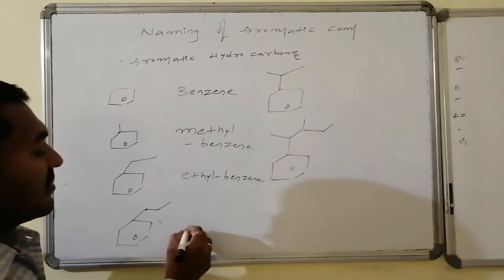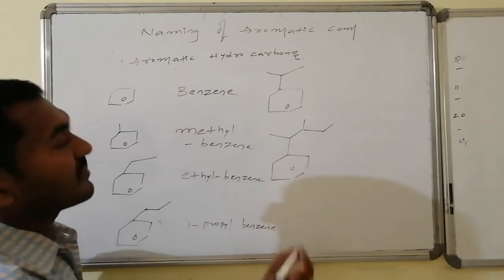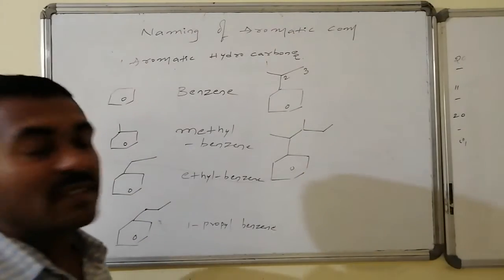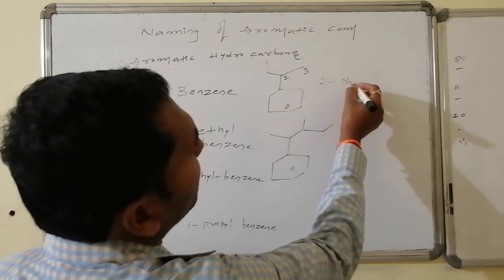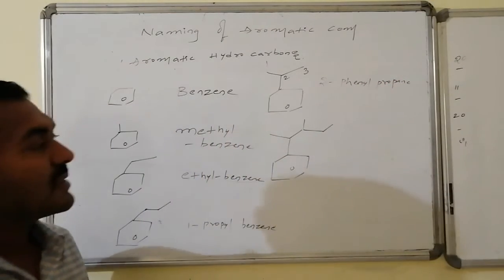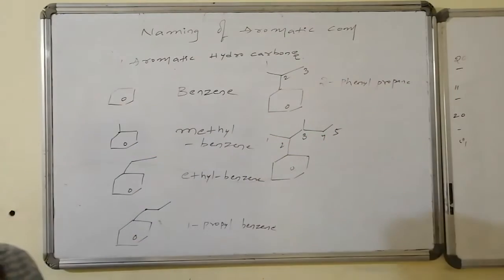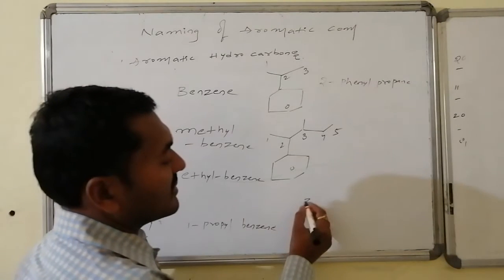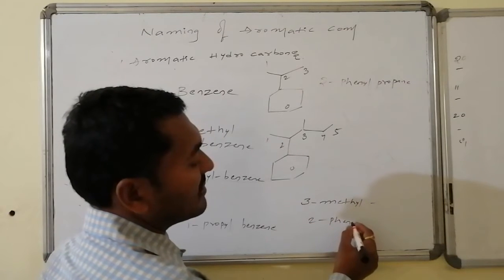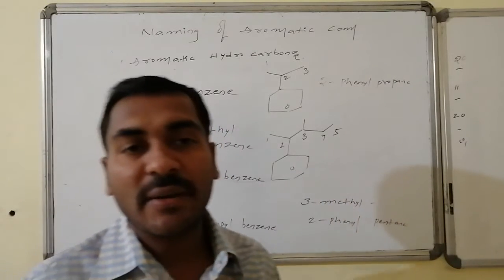whereas this compound is ethyl benzene, whereas this is 1-propyl benzene, and this one is 1, 2, 3. At second position, phenyl group is present as the substitution. Hence it is 2-phenyl propane. And whereas the name of this compound as per the minimum least sum rule validation, this is 2-phenyl 3-methyl, so therefore this is 3-methyl 2-phenyl pentane. These are the names of the aromatic hydrocarbons.